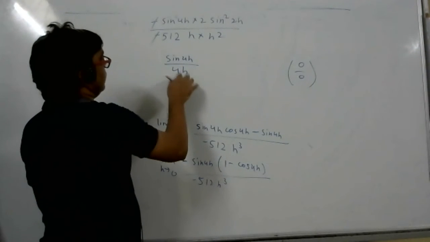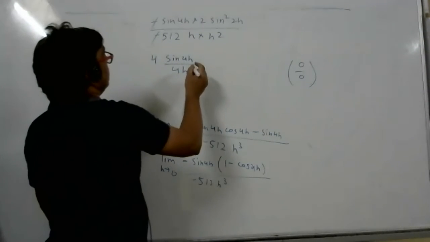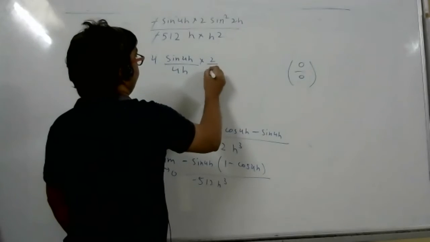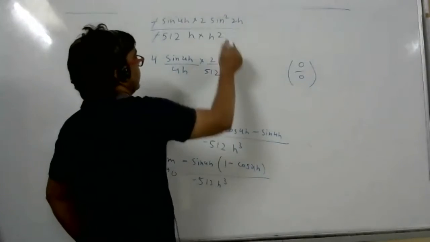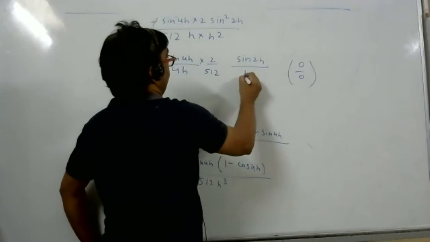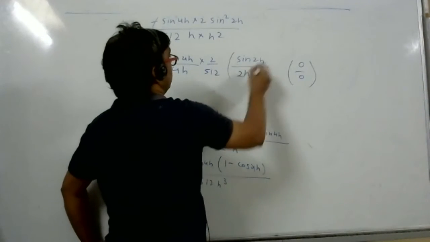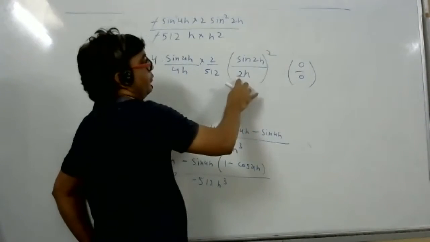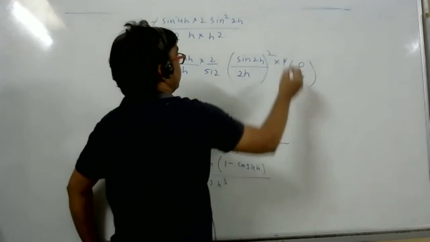Since I multiplied with 4, I will multiply here also. This is over 2 by 512. Here it is like sine 2h by h. H means I want 2, so here I divided by 4, so I can multiply with 4. Are you understanding or not?